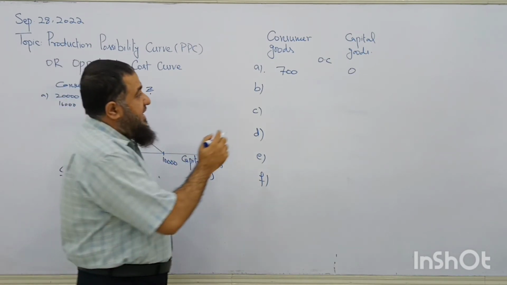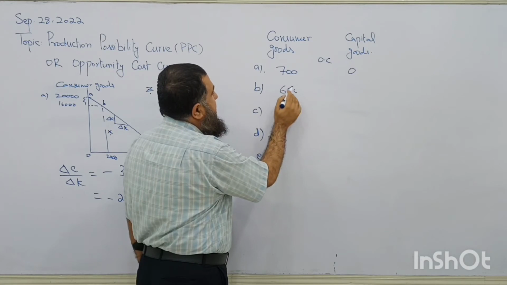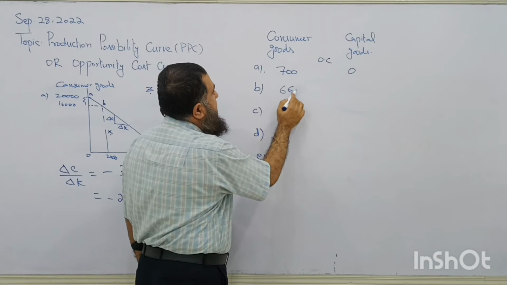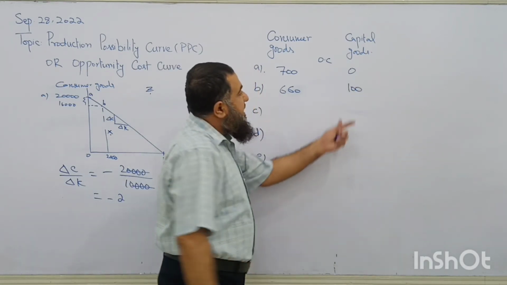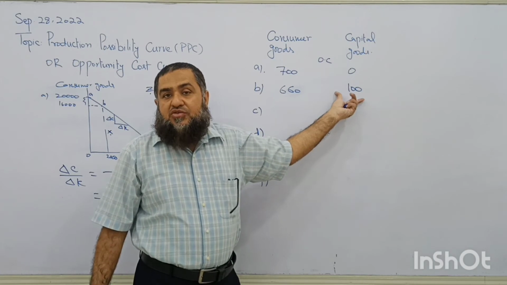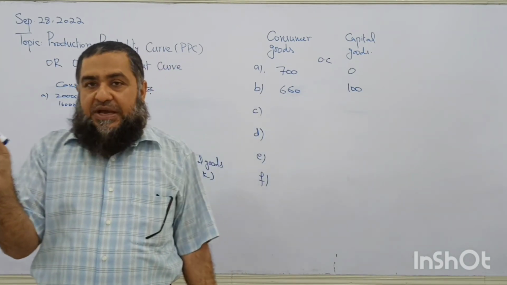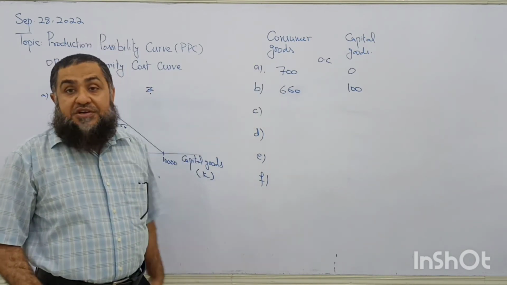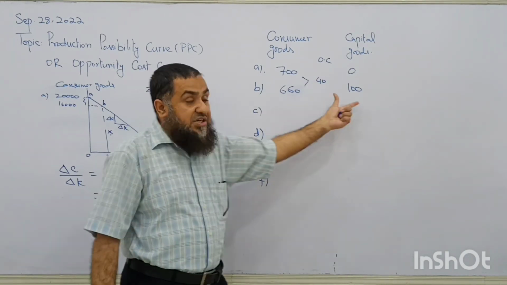Clear? So in the second option, it produces 660 consumer goods when it increases the production of capital goods by 100 units. So in order to produce 100 units of capital goods, how many consumer goods are given up? 40. So now the opportunity cost is 40 for the first 100 units produced.